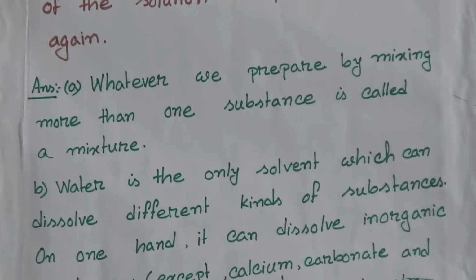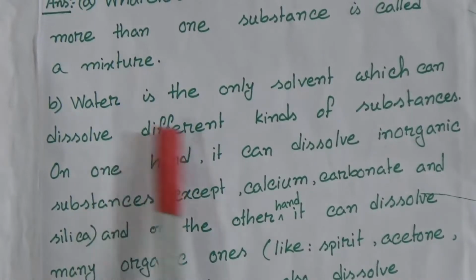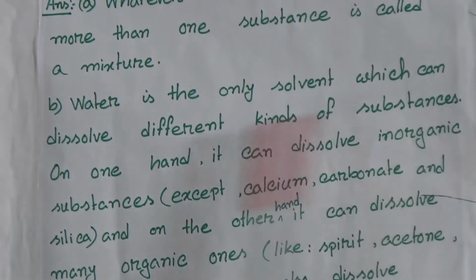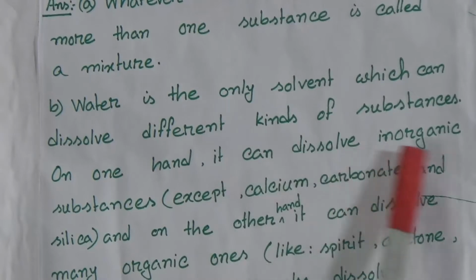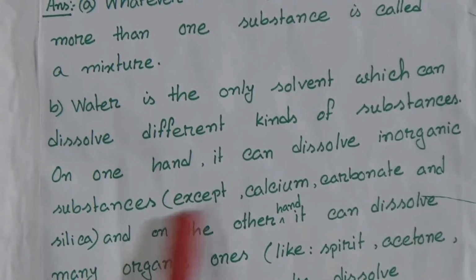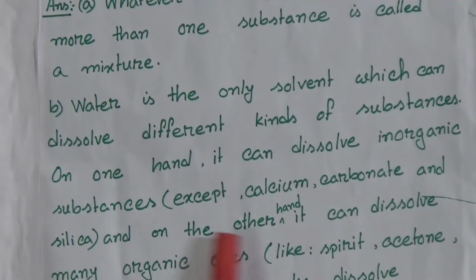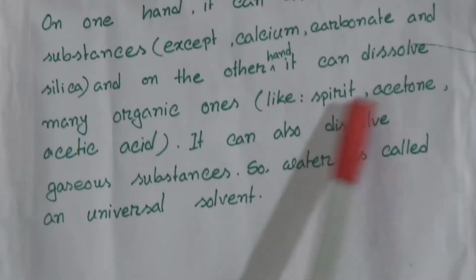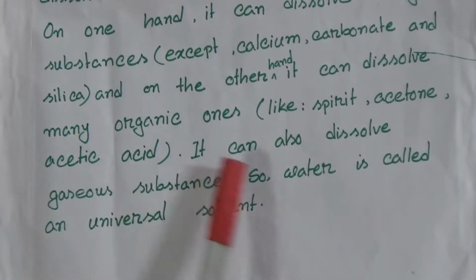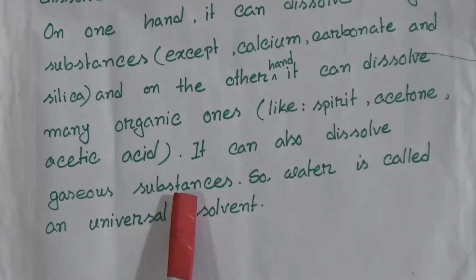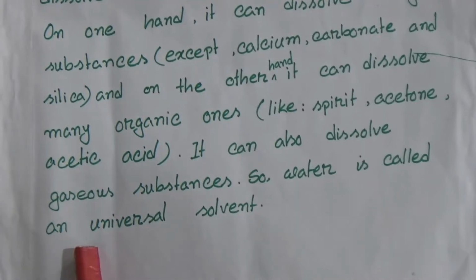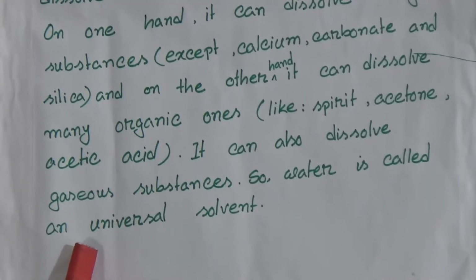Now question answer B, why is water called universal solvent? Water is the only solvent which can dissolve different kinds of substances. It can dissolve inorganic substances except calcium carbonate and silica. On the other hand, it can dissolve many organic ones like spirit, acetone, acetic acid. It can also dissolve gaseous substances. So water is called a universal solvent.